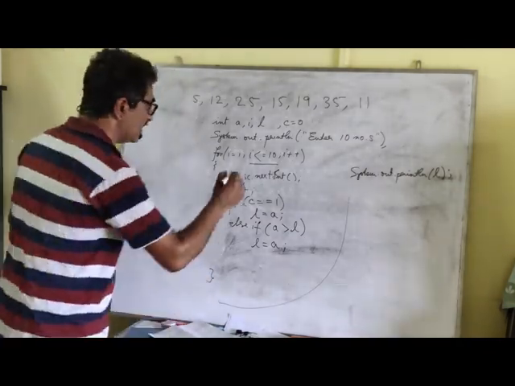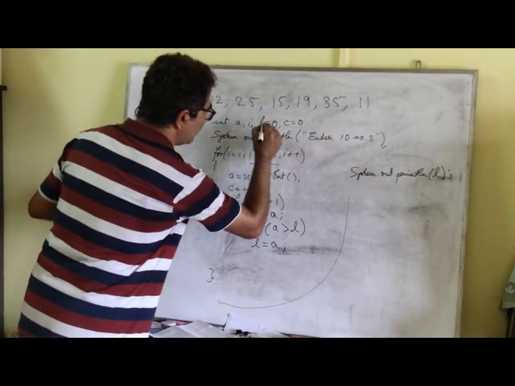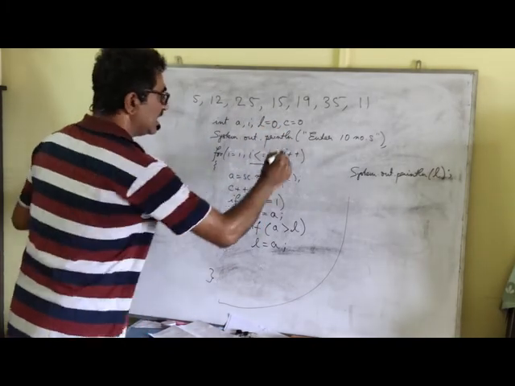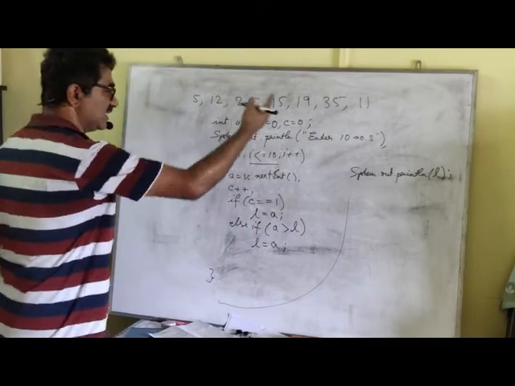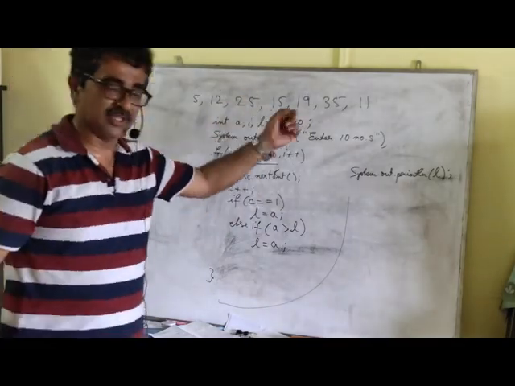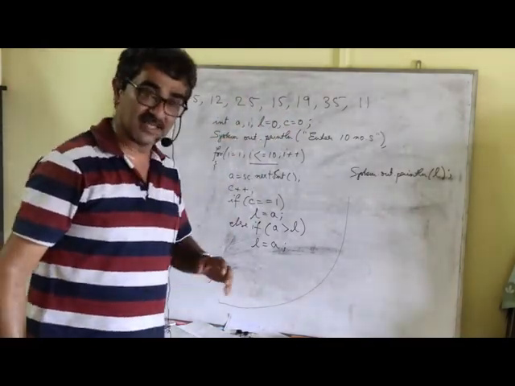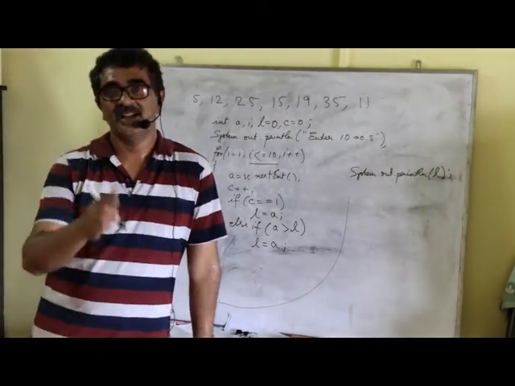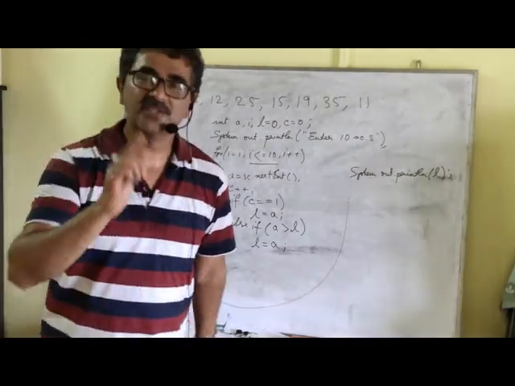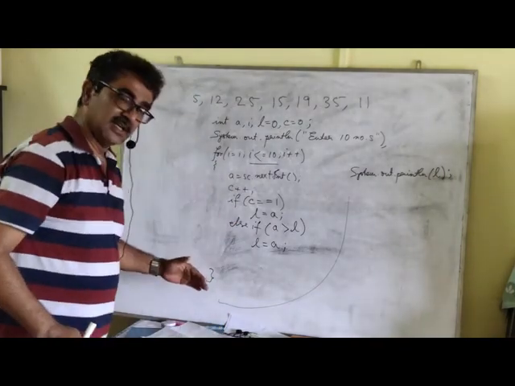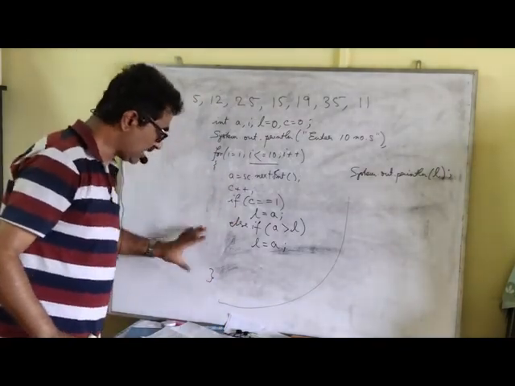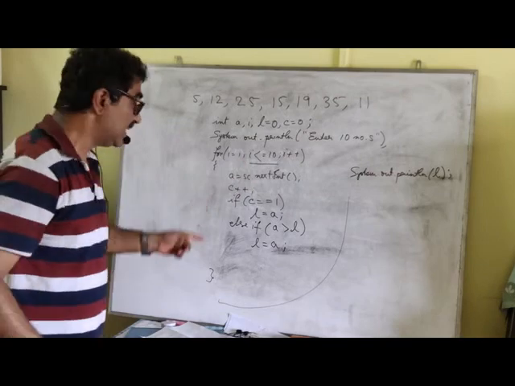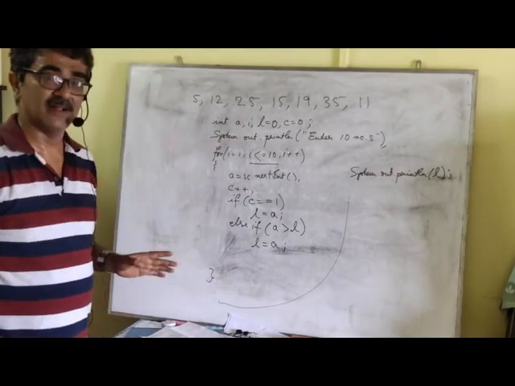That is why in Java, we need to initialize the value of L with 0. Remember that. C is a counter, obviously C needs to be initialized, but when it comes to finding the largest number, that is why in a lot of your solutions, I have done this correction. This is what happens, because if you use a variable inside a block and also use it outside it, it should be initialized. Hence this.